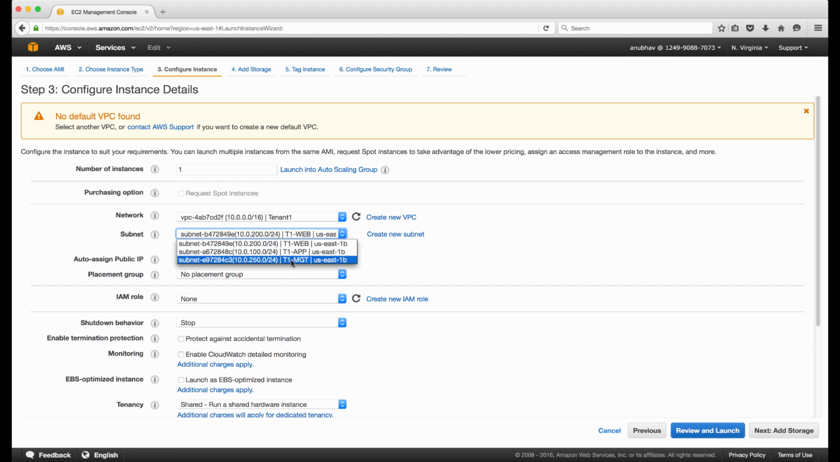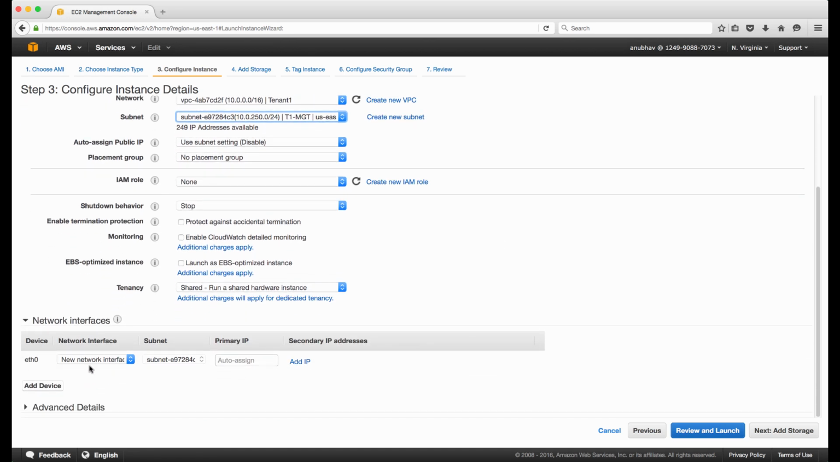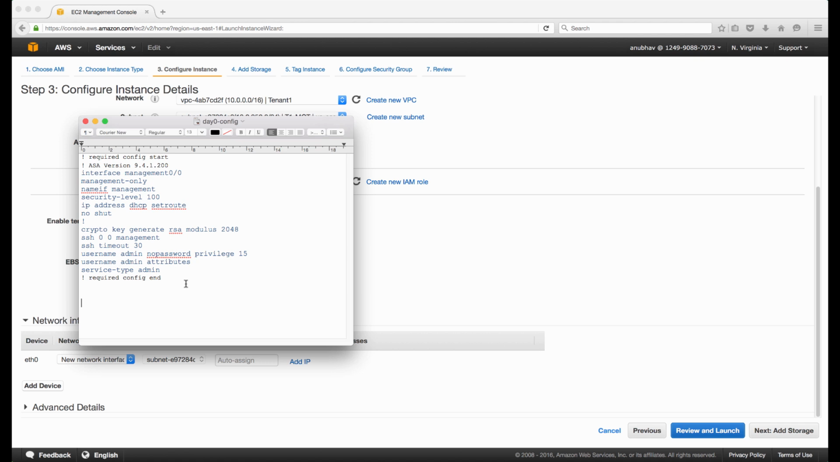I will be putting this in the ETH0 interface in management network, and I'll leave these options as default. I do have a configuration file. So this is how you create a day zero config file.